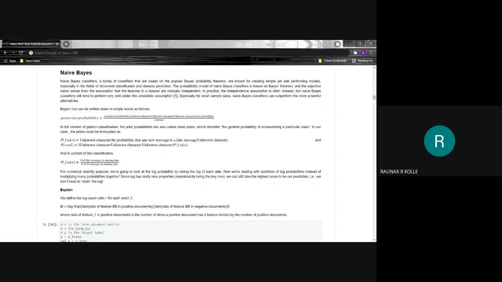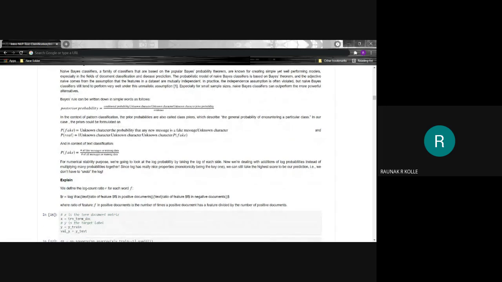We define the log count ratio R for each word f. Then we have the log function, where we define the ratio of the features in positive documents and the ratio of the features in negative documents. The ratio of the feature f in positive documents is the number of times a positive document has the feature divided by the number of positive documents.